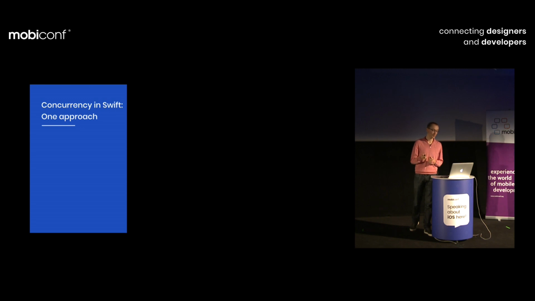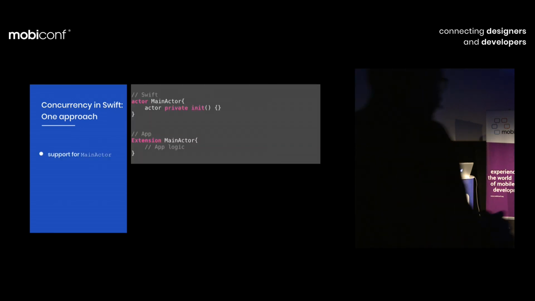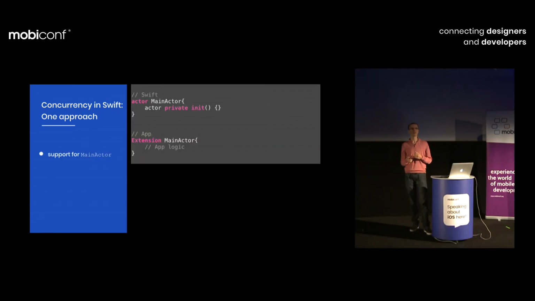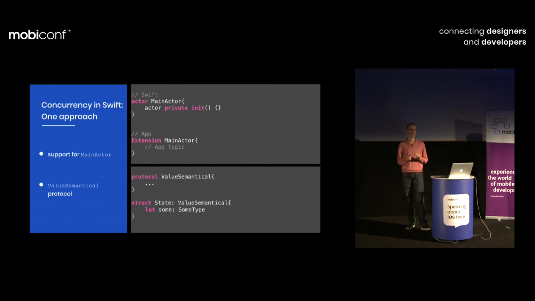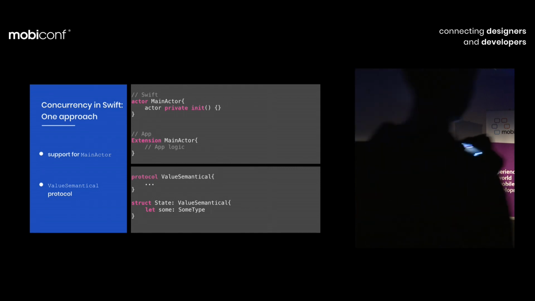Second feature, I didn't assume what kind of threads we are working on, but Chris suggests that maybe one day we would need an actor that operates on the UI thread, just to immediately access UIKit elements. And maybe it should be available out of the box by the language. He suggests maybe the main actor, maybe a different name. It's still to be decided. And the last thing, a very interesting one, he proposed to introduce a new protocol, value semantical.